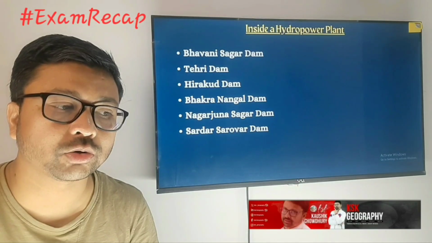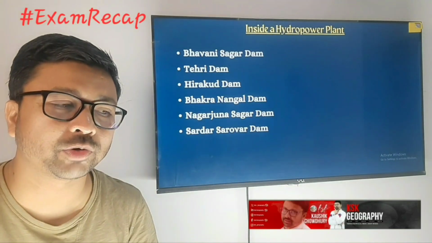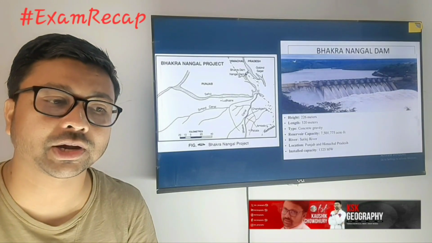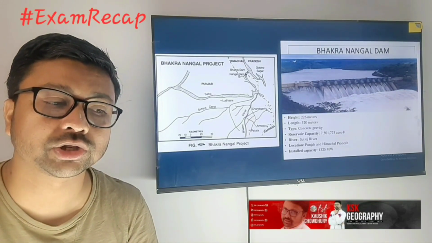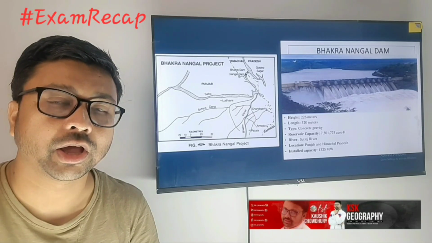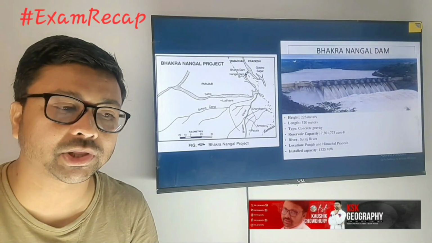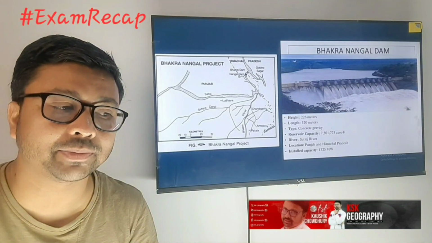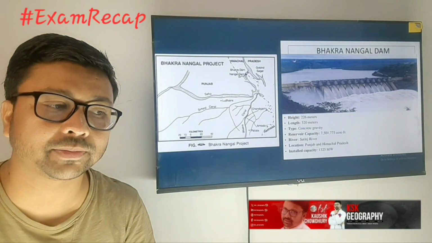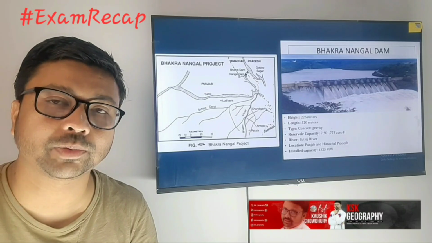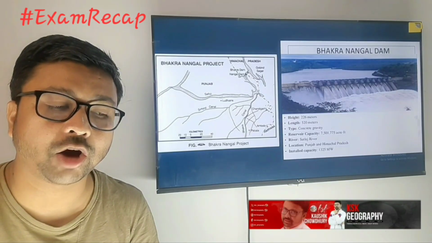You need to study each of Hirakud and Bhakranangal Dam, with very little information on which river it is located on for both. Like Bhakranangal Dam is located on the Satluj river. It is located between the states of Punjab and Himachal Pradesh. And which states are getting benefit? The surrounding states, even Delhi and Haryana, all those places are getting benefit from Bhakranangal Dam.